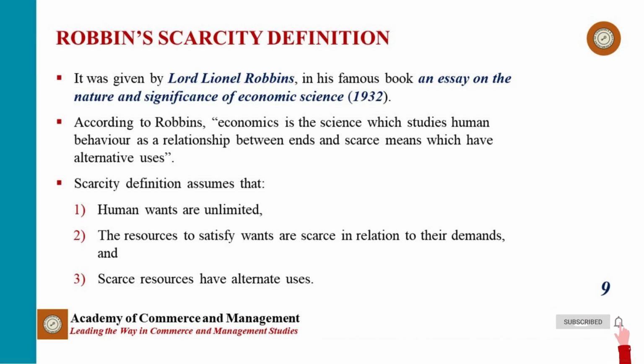So, the next definition is the scarcity definition of Lord Lionel Robbins. Lord Lionel Robbins, in his famous book, An Essay on the Nature and Significance of Economic Science in 1932, has given the most accepted definition of economics, which came to be known as the scarcity definition of economics. According to him, economics is the science which studies human behavior as a relationship between ends and scarce means which have alternative uses. From this definition, we can build up three propositions.